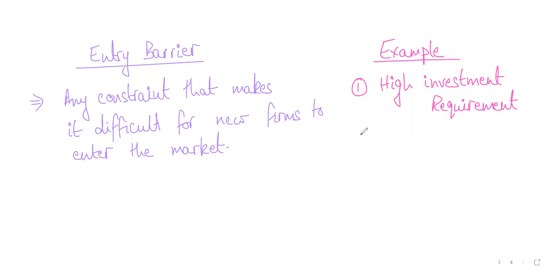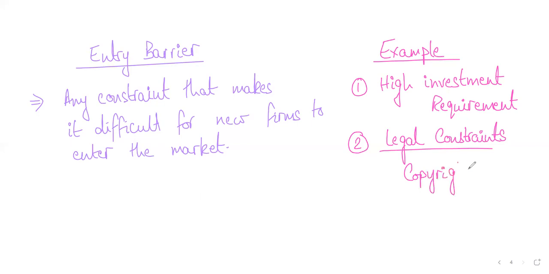Yes, legal constraints. I'm coming to that. Legal barriers include things like copyrights. You must have heard the word copyright; it is basically when someone has intellectual property rights. Intellectual property is an idea. It could be an idea, sometimes it can be a product as well, but that person has the right to produce that product. And patents as well, absolutely. Copyrights and patents. Very good, perfect. There was one more thing, and that is competition from well-established firms.